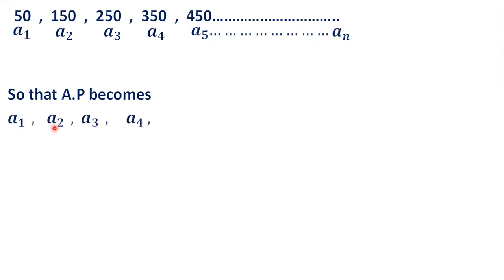First term is A1, second term is A2, third term is A3, fourth term is A4, fifth term is A5, and the nth term is An. So that AP becomes A1, A2, A3, A4, A5, and An. An is the nth term.